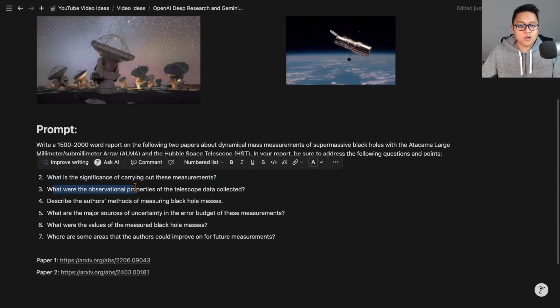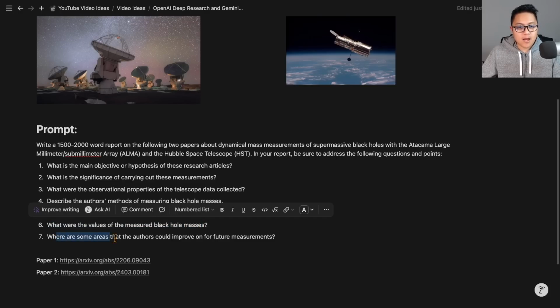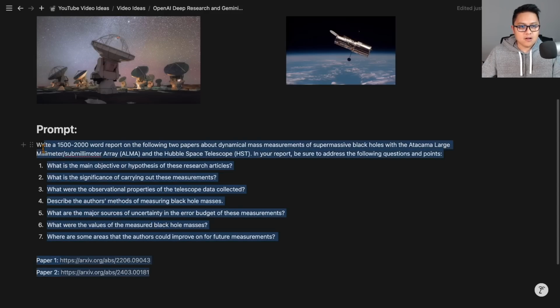What were the observational properties of the telescope data collected? Describe the author's methods of measuring black hole masses. What are the major sources of uncertainty in the error budget of these measurements? What were the values of the measured black hole masses? And finally, what are some areas that the authors could improve on for future measurements? So these are just 7 brief questions that I thought of and think are fair game to ask of these models.